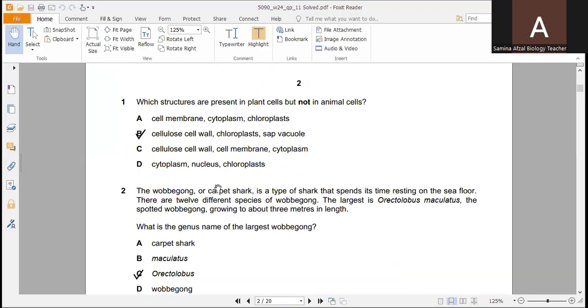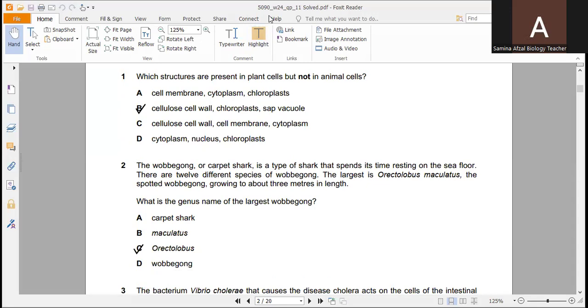which structures are present in plant cells but not in animal cells? Only present in plant cells. So cell membrane and cytoplasm are both present in animal cells. Again, this is not the correct option. In the second option, cellulose cell wall, chloroplast, vacuole, they are all present in plant cells only. Vacuole is only present in plant cells, chloroplast in plant cells, and cellulose cell wall. So it can be the correct option.